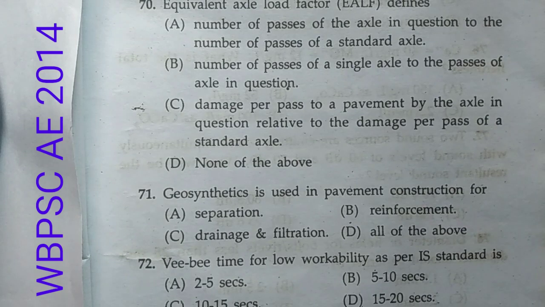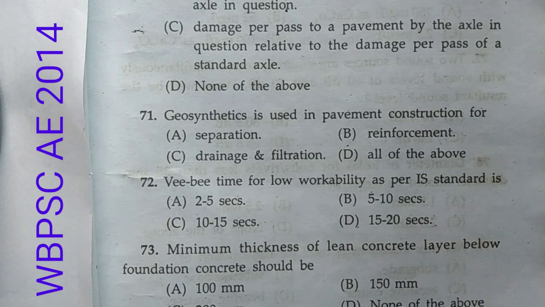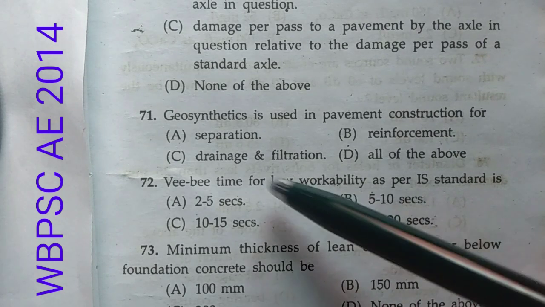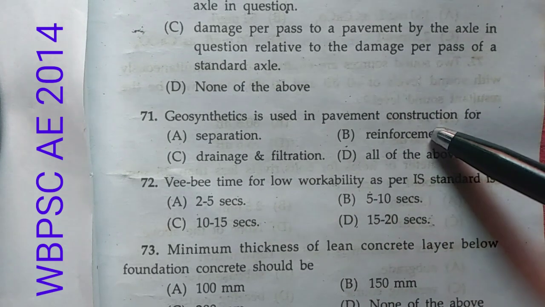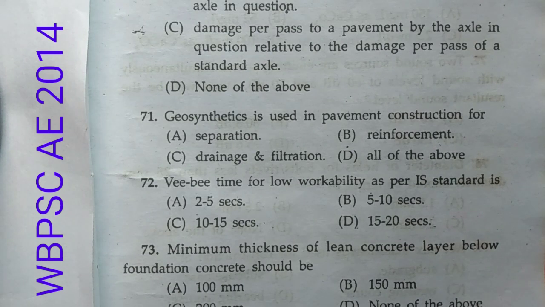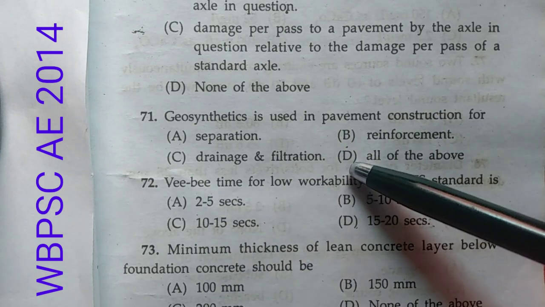Okay. Now 71. Geosynthetics are used in pavement construction for, and these are the options. Now we know that geosynthetics have different functionalities. The functions of geosynthetics include separation, filtration, reinforcement, drainage, barrier and protection. Okay, so all of the above is the correct option, option D.